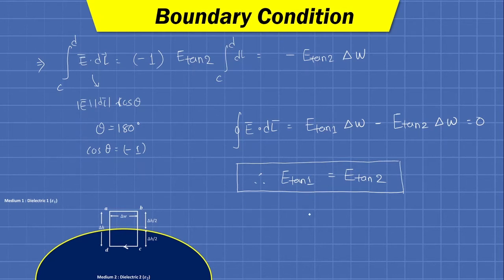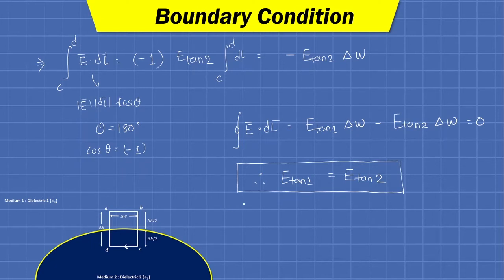So in the exam, some examiner may ask you to prove that the intensity is continuous at the boundary of two dielectric mediums. Then we can use this particular derivation, and we need to derive E tan 1 equals E tan 2, which in turn shows that intensity is continuous at the boundary of two dielectric mediums.